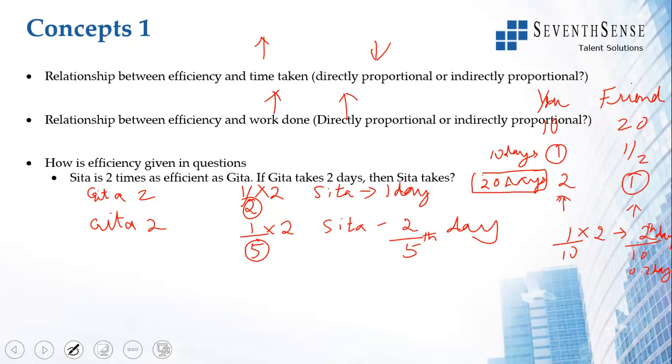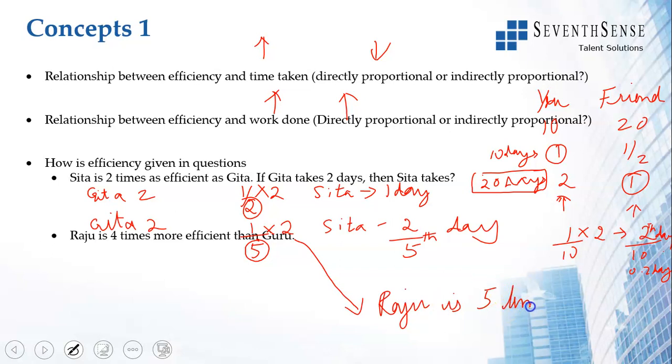That's the first thing you remember: if Sita is 2 times efficient as Geeta, Sita will take half the number of days as Geeta, as in, divide by 2. If she is 5 times efficient, it will get divided by 5. If she is 10 times as efficient, it will get divided by 10. That is one way in which the questions are written. The other way is, Raju is 4 times more efficient than Guru. This statement is the same as saying, Raju is 5 times as efficient as Guru.